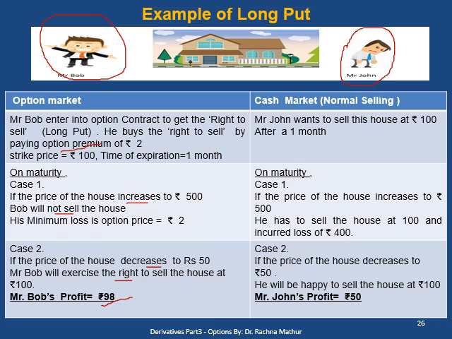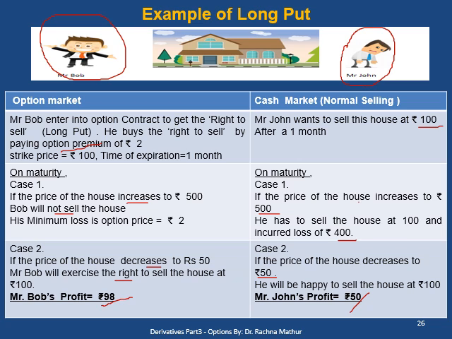Now what happens to Mr. John? Mr. John has promised to sell the house at 100 rupees after a month. On maturity, there can be two probabilities. If the house price increases to 500, Mr. John has already promised to sell it at 100 and he will be at a loss of 400 rupees. But if the house price decreases to 50 rupees, he will be happy to sell the house at 100 and the profit of Mr. John is 50 rupees.